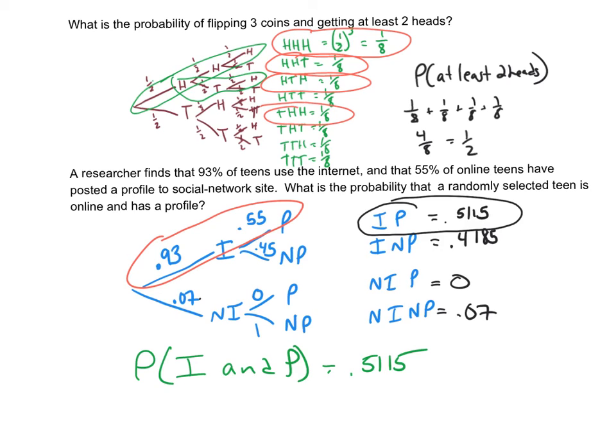Now we could have done this without doing the tree diagram, but now you can do lots of things with this once you have your numbers. In this case, we just wanted this one basic one both occurring, but in other cases like the previous one, we could add them up and do different things.